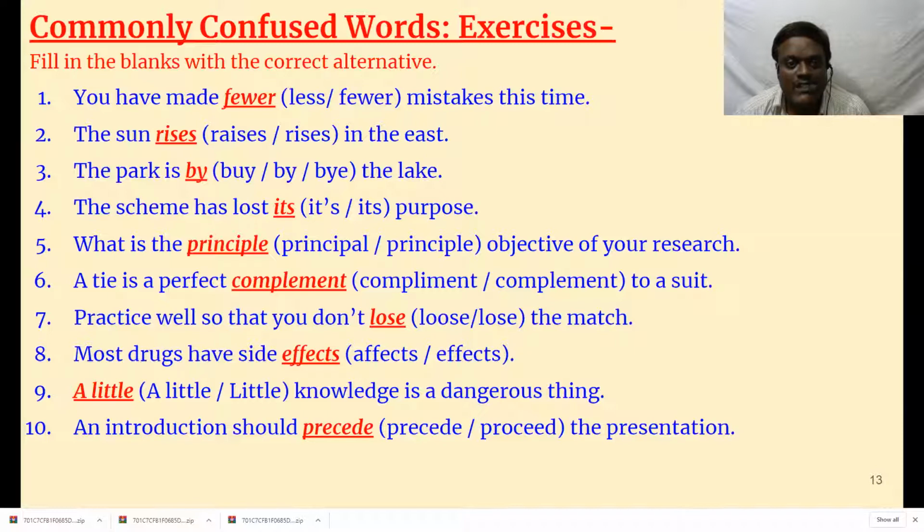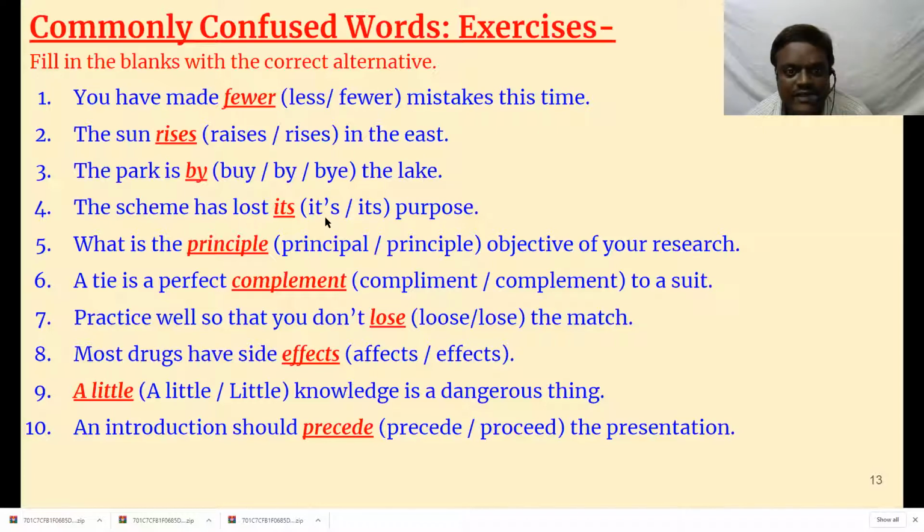The scheme has lost its purpose. Even its. Actually, when we add possessive, yes, we say Rama's, Krishna's. But when it comes to pronouns, some pronouns have an s form without an apostrophe, like its, yours, hers. You don't need to use an apostrophe s. So it is possessive case. The scheme has lost its purpose. Then is there it's? Yes, it is there. It's is a contracted form of it is or a contracted form of it has.